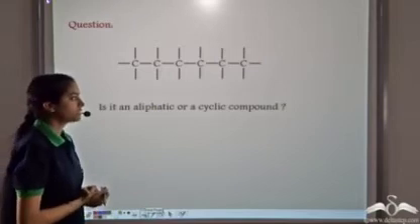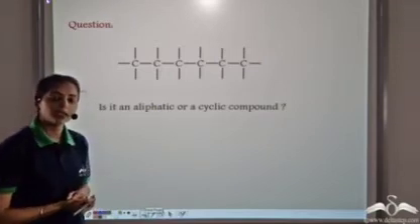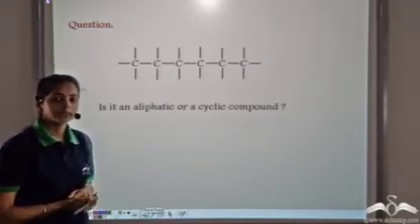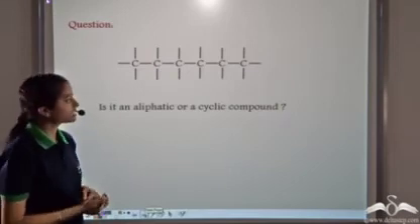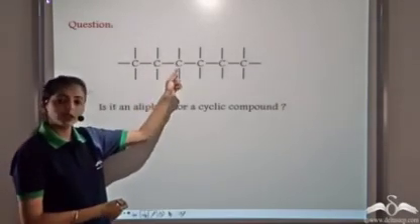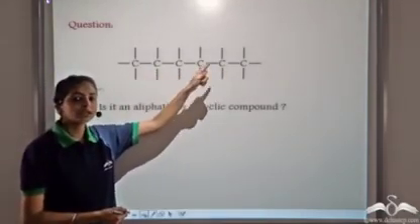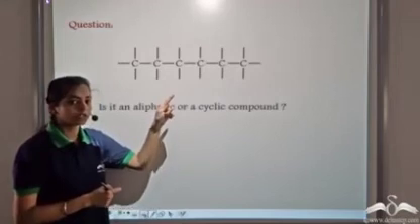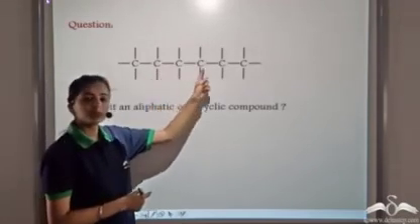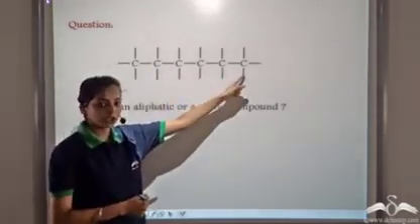What kind of a compound is it? Is it an aliphatic or a cyclic compound? So in this case, we observe that carbon atoms are linked to themselves and they form a straight chain. That is, they are not forming a closed loop kind of a structure. They are linked to themselves in the form of a long straight chain.